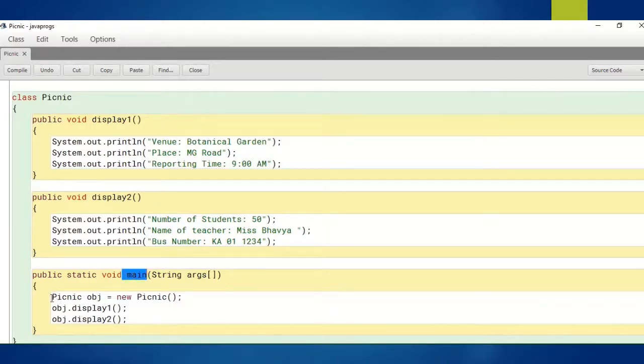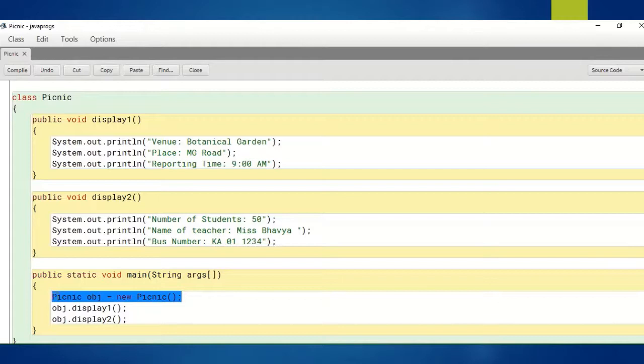Inside this, do you remember the syntax of creating an object? First you write the class name picnic followed by the object name obj, then the equal to sign, then the new keyword, then the name of the class, followed by the parentheses. Afterwards, you have to include a semicolon. This is how we create an object.